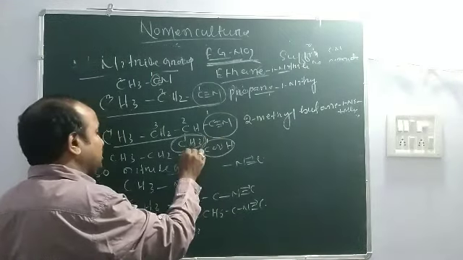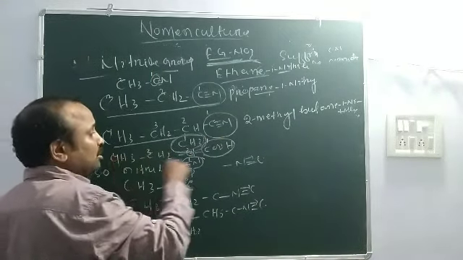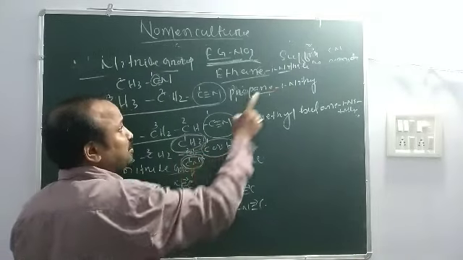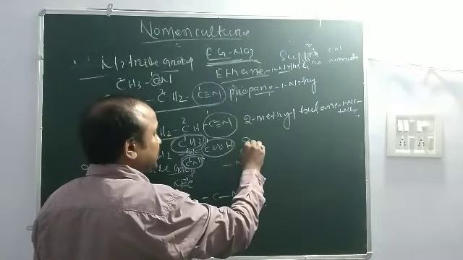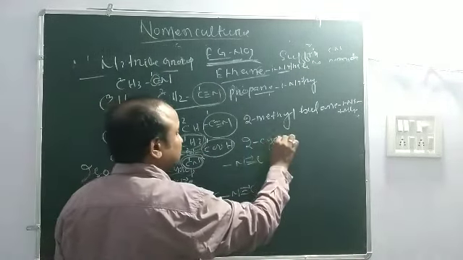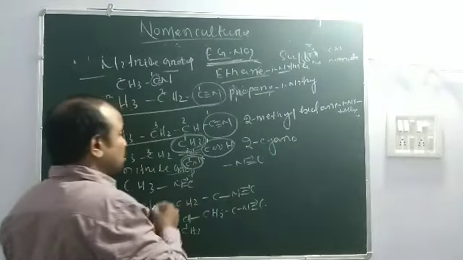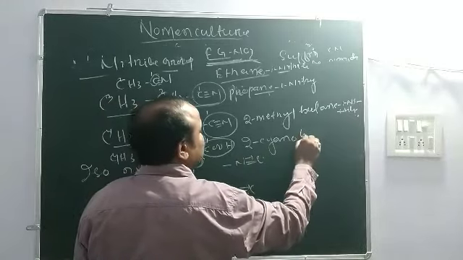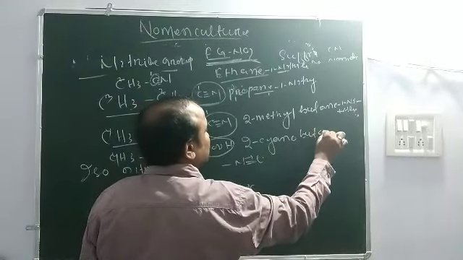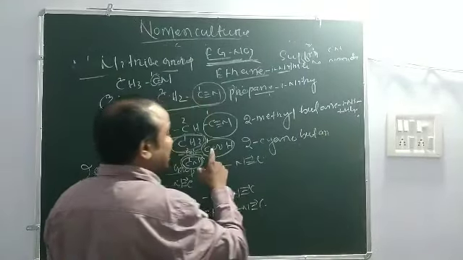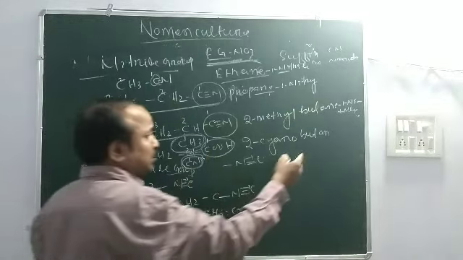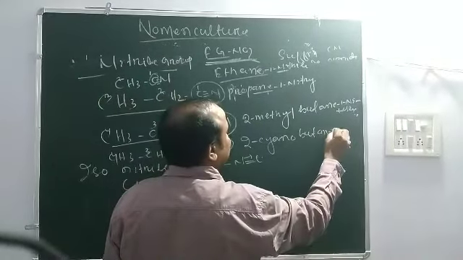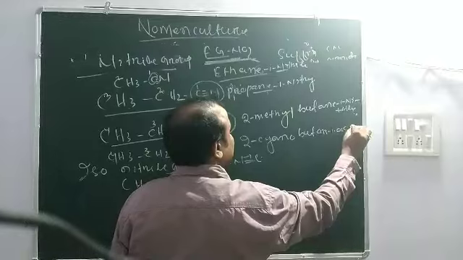So 1, 2, 3, 4. Nitrile is used as a prefix, cyano, so 2 cyano. The word root is but. Primary suffix ane, and as carboxylic acid starts with oic acid, the e should be dropped, then 1 oic acid.